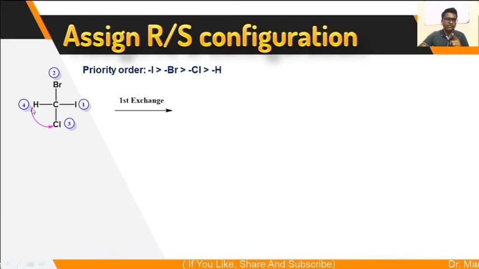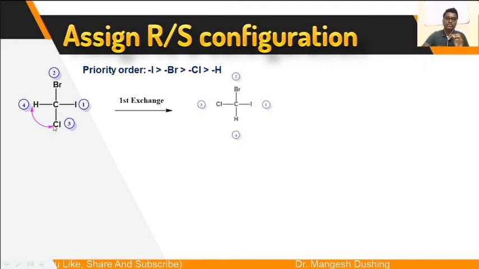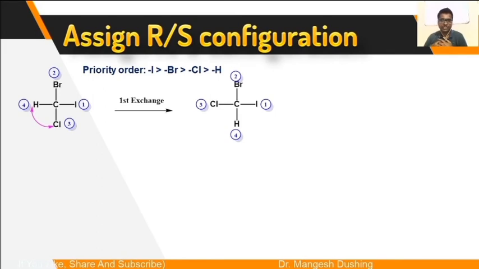So chlorine you have to write at the hydrogen position and hydrogen you have to write at the chlorine position. The remaining groups you keep as they are. Only the exchange between hydrogen and the bottom group. So you will get this compound.